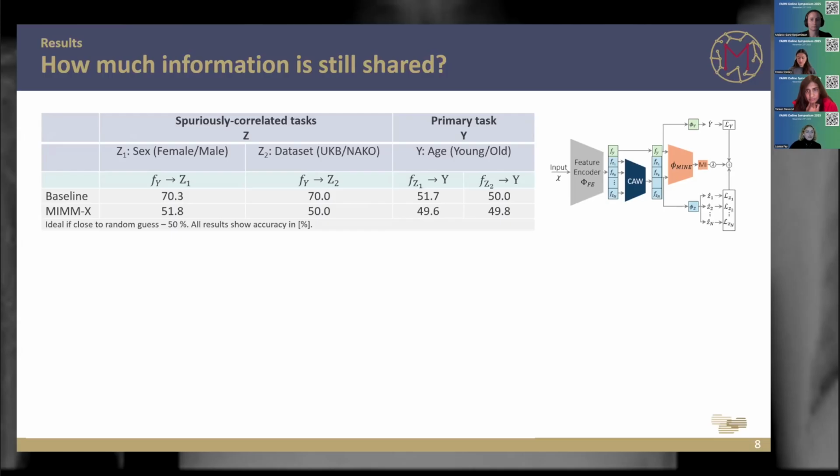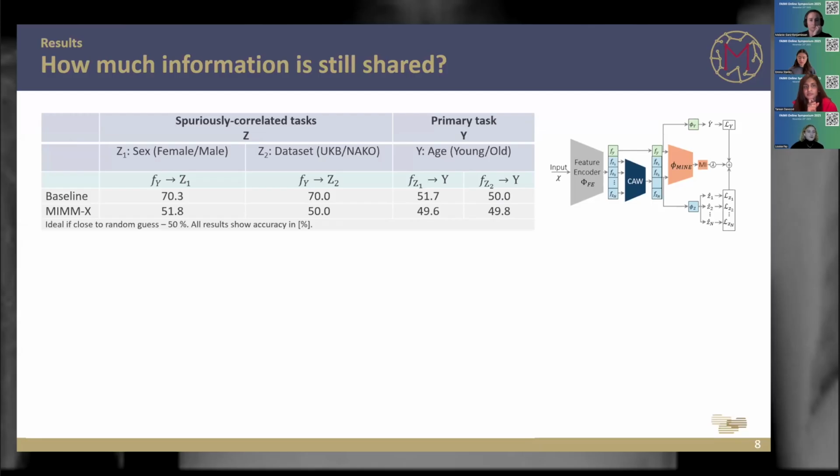So what we did in the second experiment was we took the upper feature vector part, the feature vector part which was used for the prediction, or trained for the primary task, and aimed to predict the spurious correlated task. And then we also took the FZ vector, the spurious correlated subfeature vector, and aimed to predict the primary task. Ideally, the accuracy would be close to 50%, because this would mean we don't share any information anymore. This feature vector cannot predict the other task anymore.